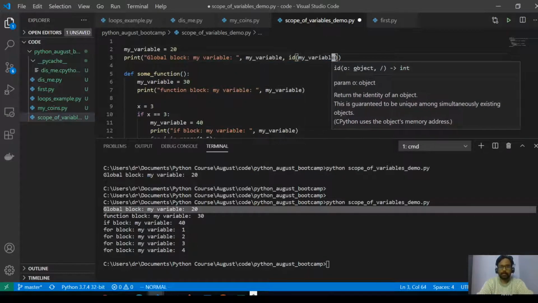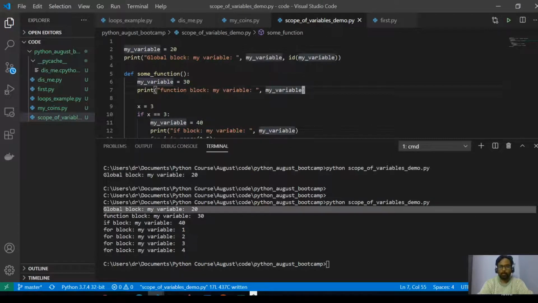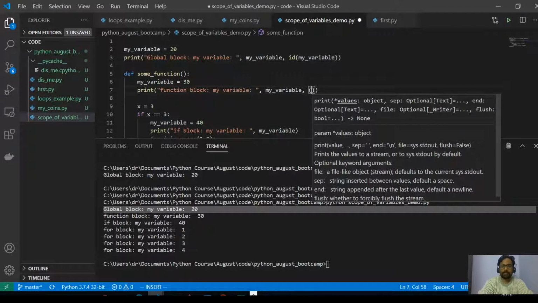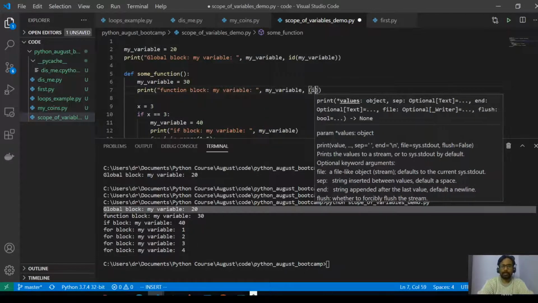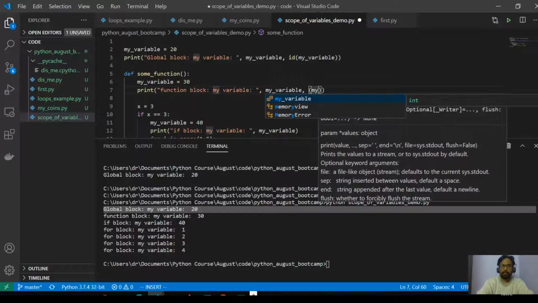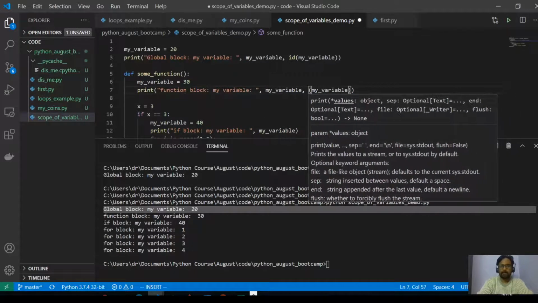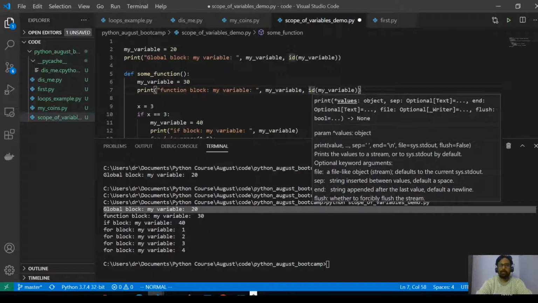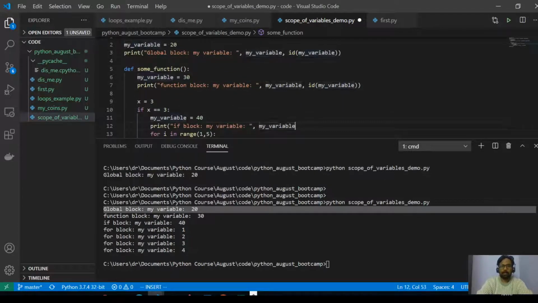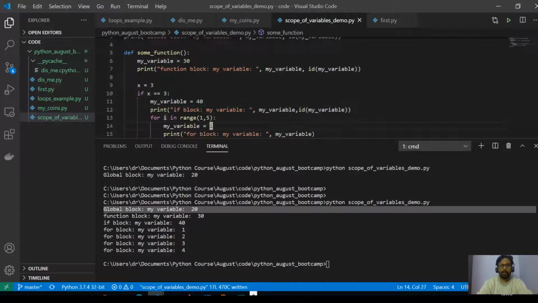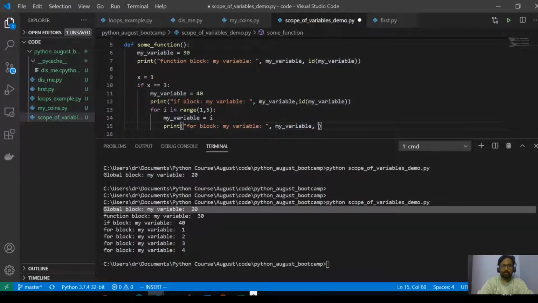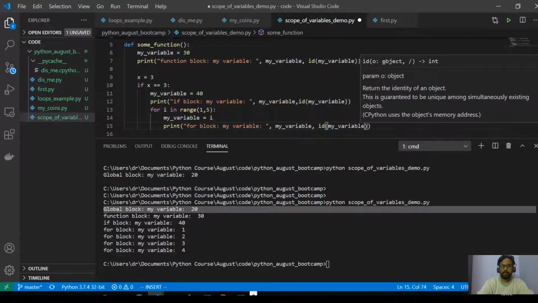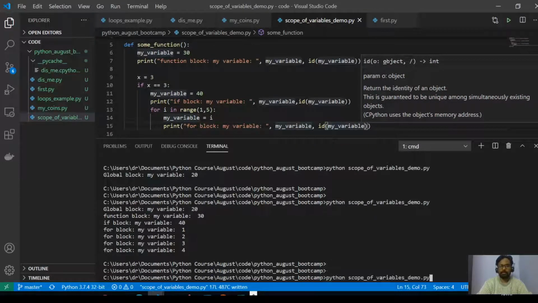Okay, so let us look at this my variable. What are its IDs? That means, what are its addresses? Because finally it must be stored somewhere in the RAM. So that is what we are doing. Let me try to show you.